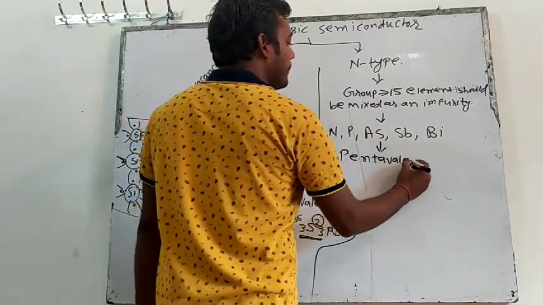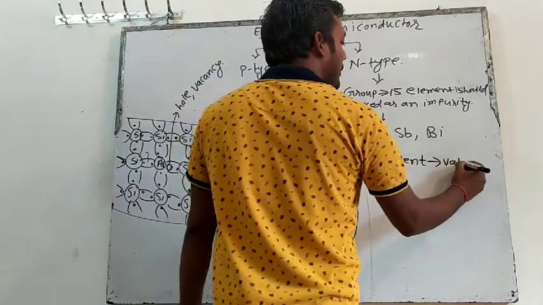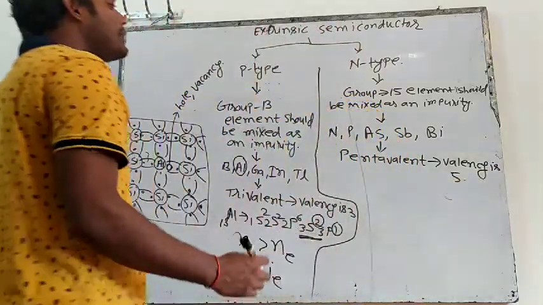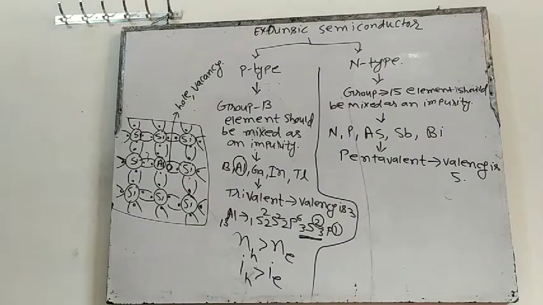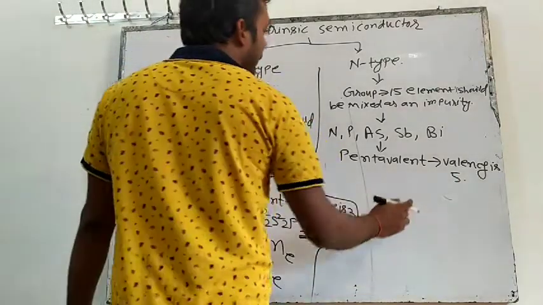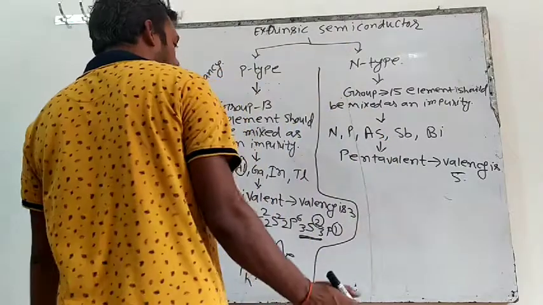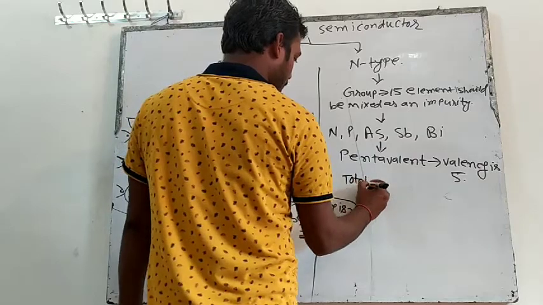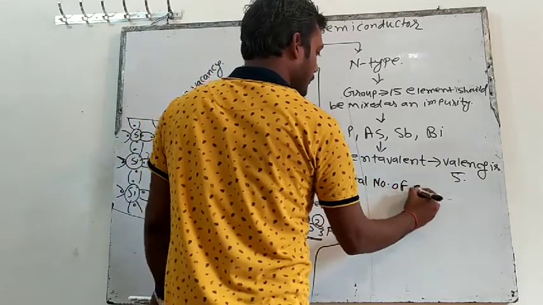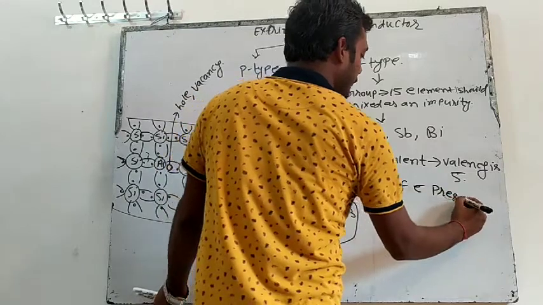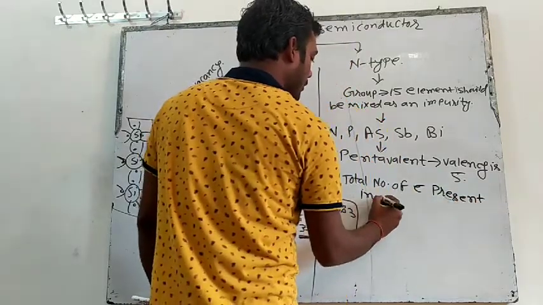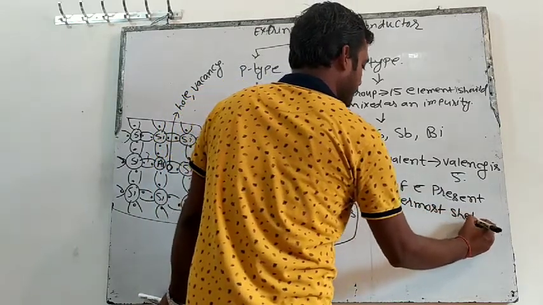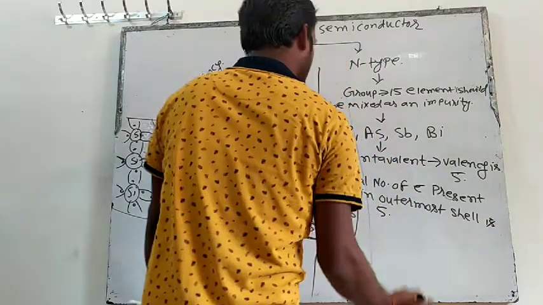Pentavalent means valency will be 5. Valency 5 means the total number of electrons present in the outermost shell is 5.